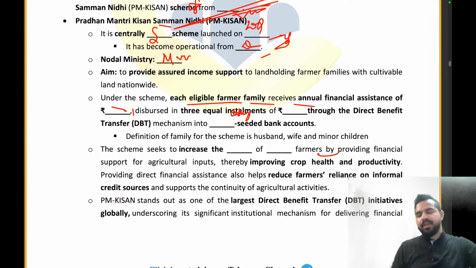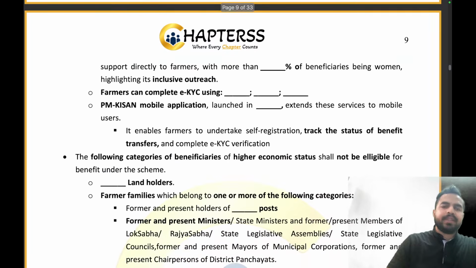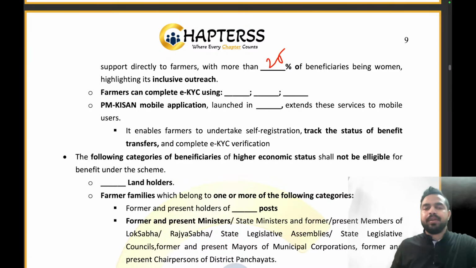Now the scheme seeks to increase the income of small and marginal farmers by providing financial support for agricultural inputs, thereby reducing the farmers' reliance on informal credit sources. It supports farmers directly, with more than 25% of the beneficiaries being women.